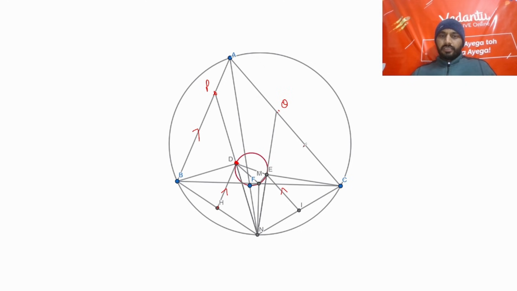Similarly, EI is parallel to QC. If you extend them, they will meet on this line only, right? Because this line is parallel to this, and H is a midpoint, and I is a midpoint of NC. So if you draw the lines from H and I parallel to this, they will meet at line AN only. Let's say this point is O.